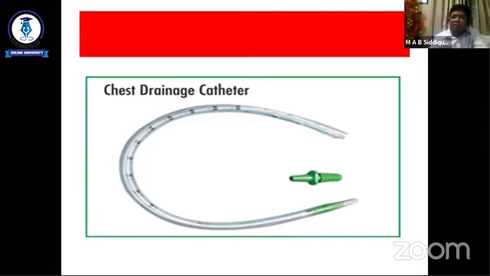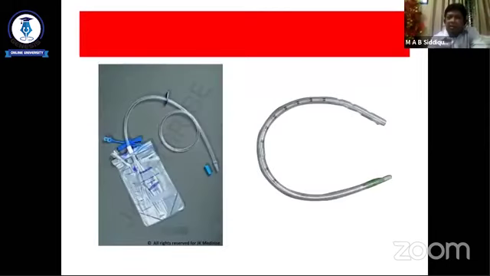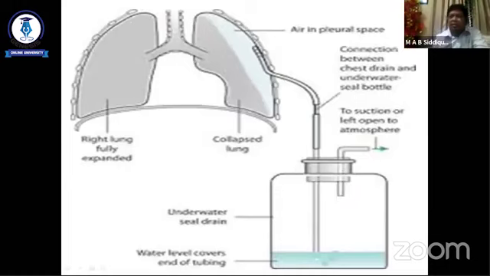Chest drainage catheter, actually it is the water seal drainage system. This is the back of the catheter, and this is the chest drain. This shows the lungs, both lungs showing, and this is the chest drain, and this drain is under water seal, or that is, the drain is under water. So this is called underwater seal drainage.